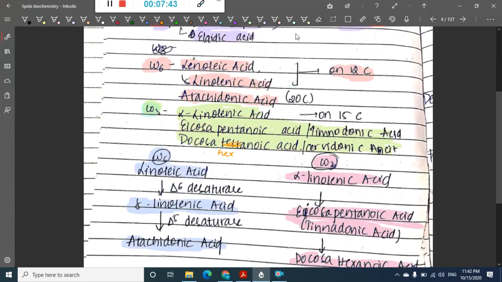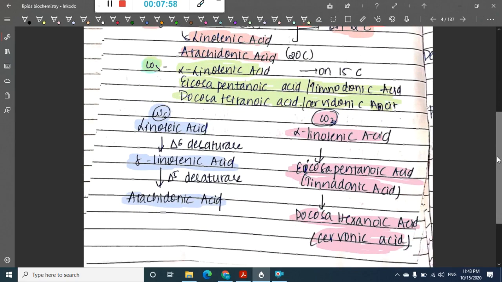Sorry, this is docosatetraenoic acid only, and this is called cervidonic acid. Whereas this icosapentaenoic acid gives docosahexaenoic acid, which is cervonic acid. Even this is omega 6 fatty acids.